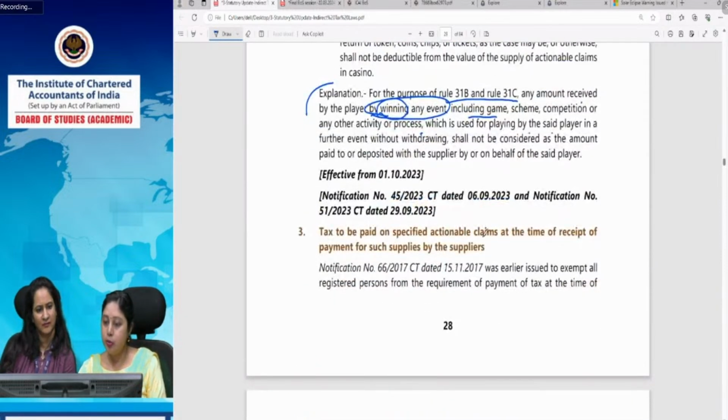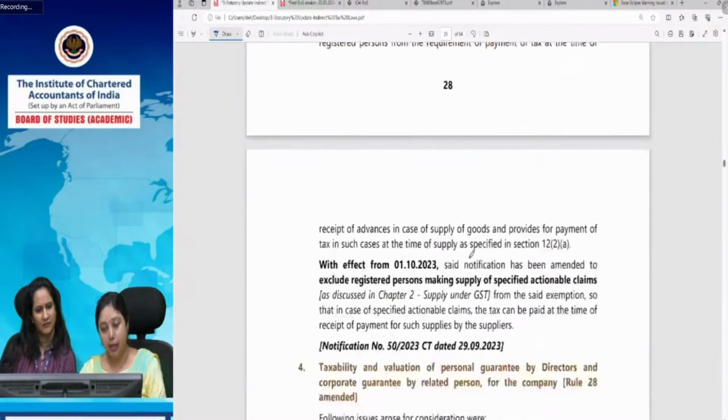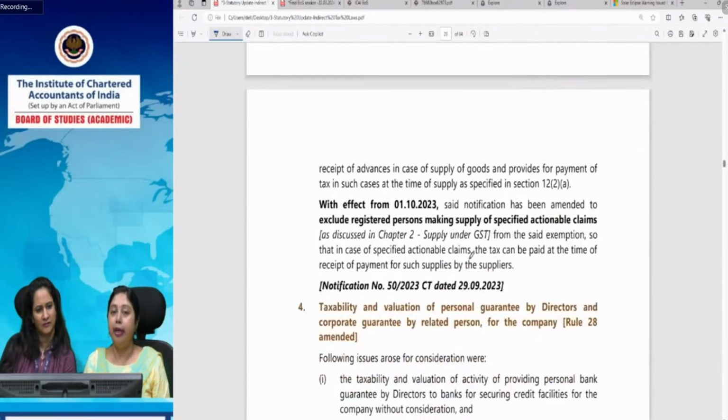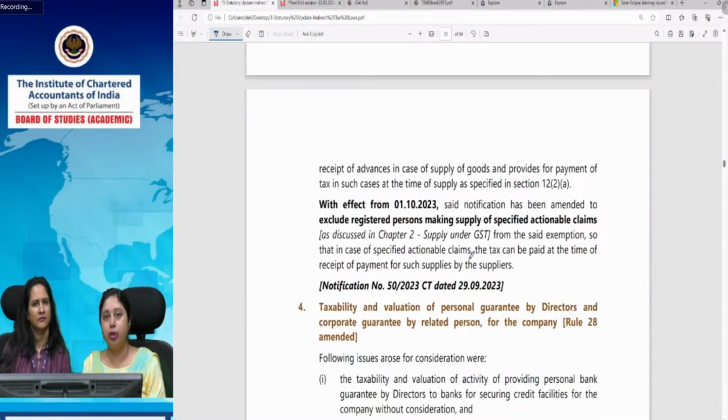Tax to be paid on specified actionable claims at the time of receipt of payment for such supplies by the suppliers. Now, by now, all of you must be aware that in case of supply of goods, the time of supply is date of issue of invoice or last date for which invoice should have been issued. This is by virtue of notification 66/2017.